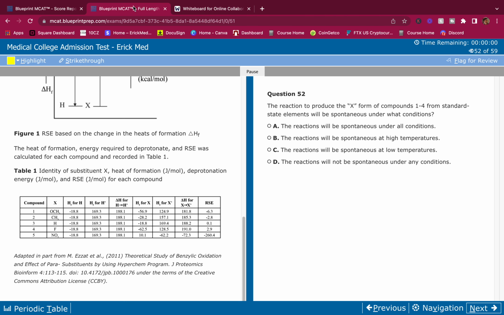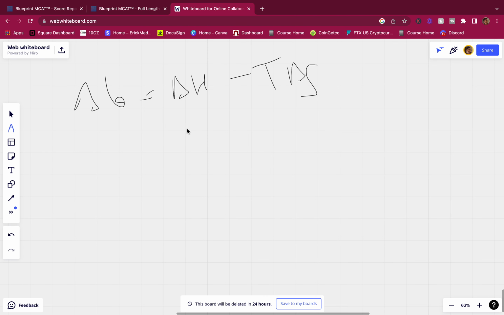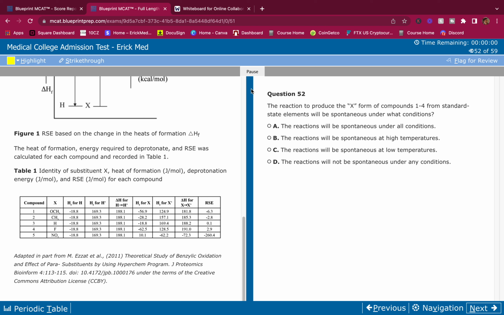Delta H has got to be negative because look at them, they're all negative here. So this one's negative minus the temperature. They're asking us, should we get high or low temperature? So we leave a T here. Delta S, is that going to be negative or positive here?